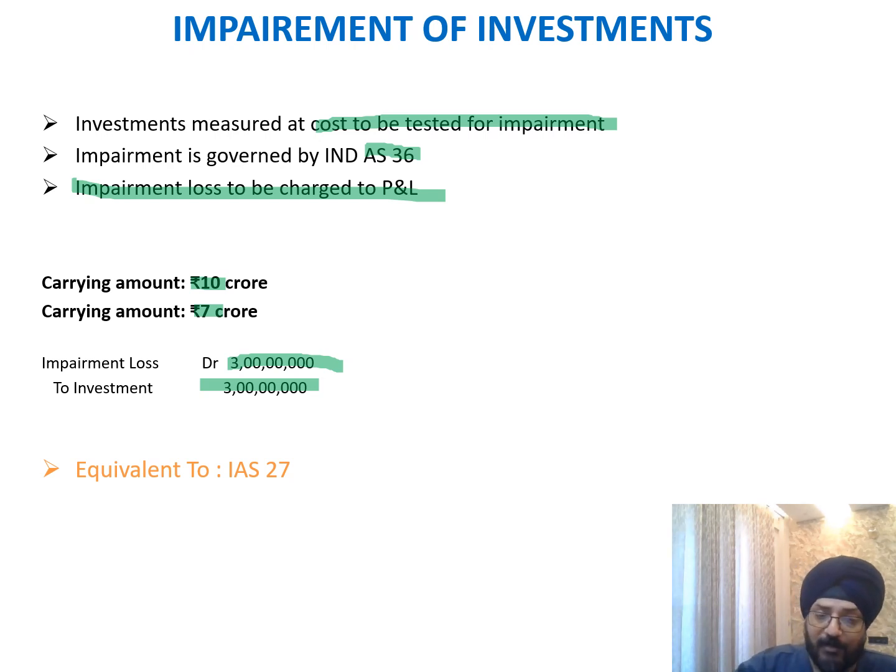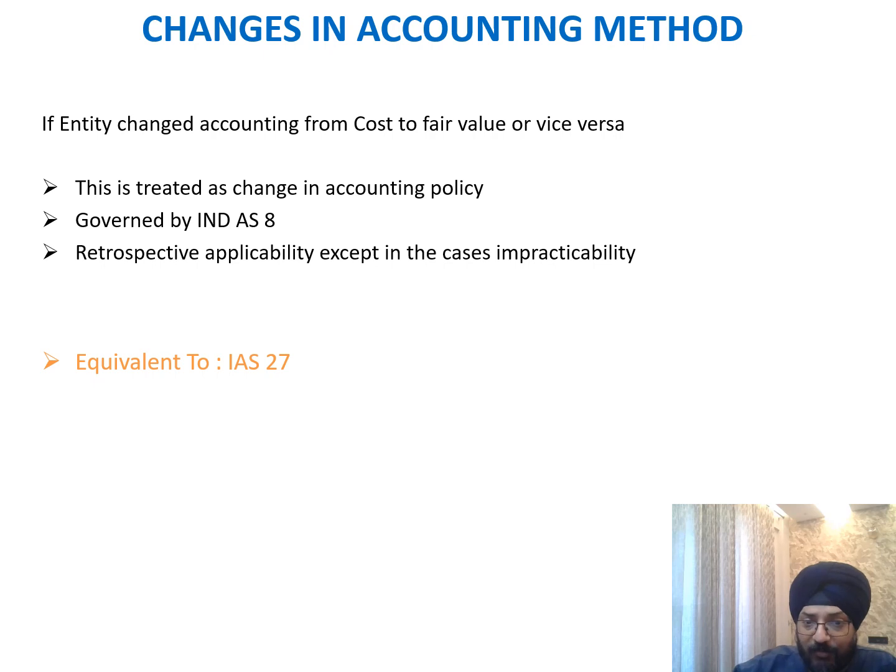And if we try to compare this with the IAS 27, it is absolutely aligned and there is no gap. So we'll move to the next slide then. Now we'll quickly talk about the changes in the accounting method, which means that if an entity wants to change the method from cost to fair value or vice versa, then what is the impact?